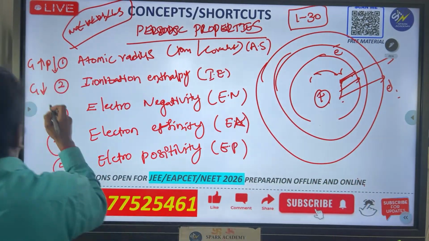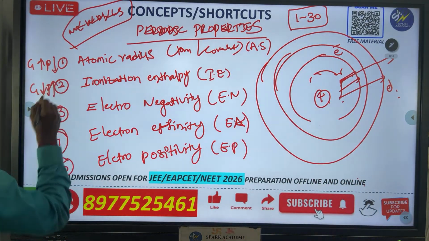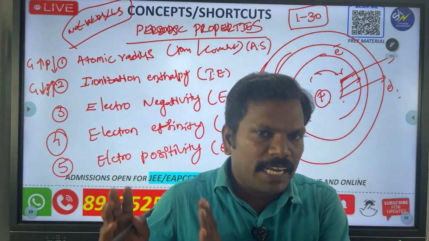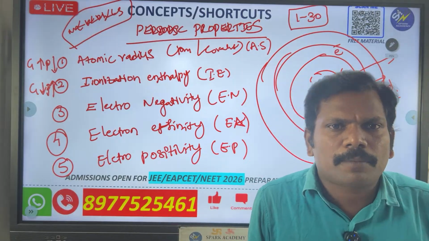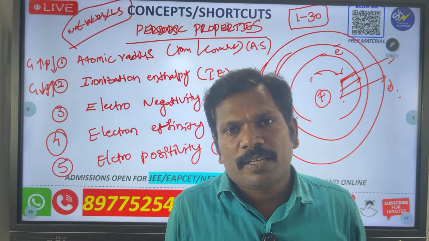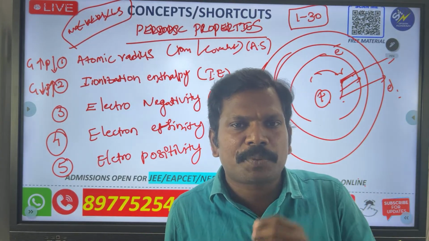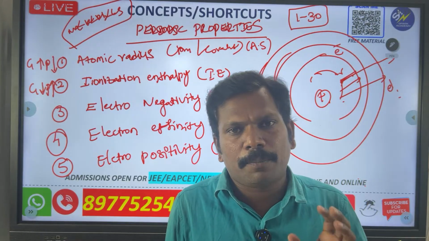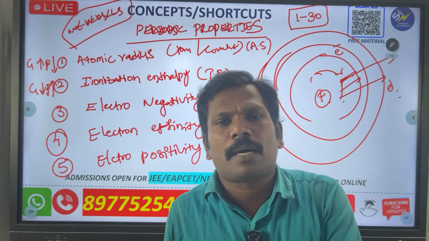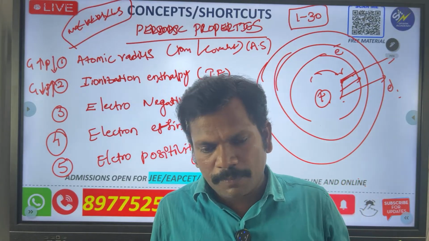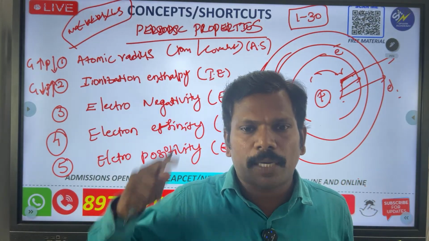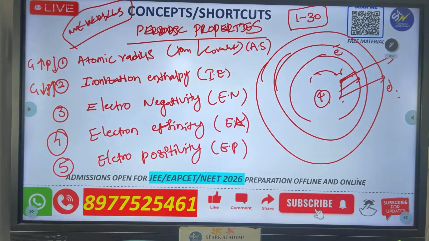In the same way, what will happen in a period? It increases. If it is left to right, they are discussing period. If top to bottom, they are discussing group. Every time they will not tell you groups or periods. Sometimes it will be given, but sometimes just top to bottom, left to right. You have to assume like that. Left to right means periods, top to bottom means groups.